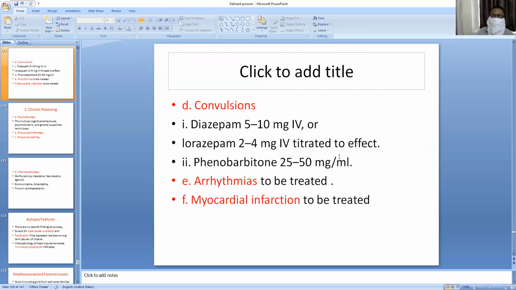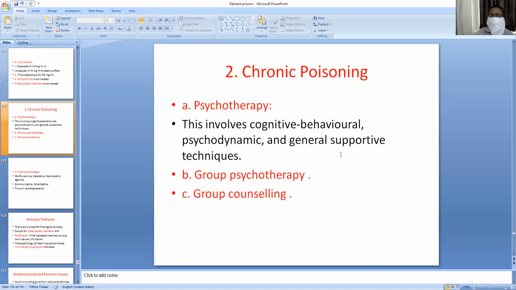Myocardial infarction can be treated by thrombolysins. That means anticoagulants. If you give the anticoagulants, then you can treat the myocardial infarction. Chronic poisoning can be treated by psychotherapy, psychosocial therapy with group discussions and social lectures, and you have to educate